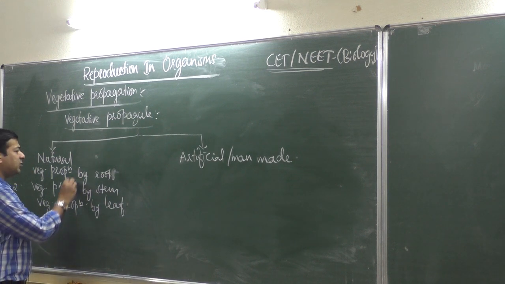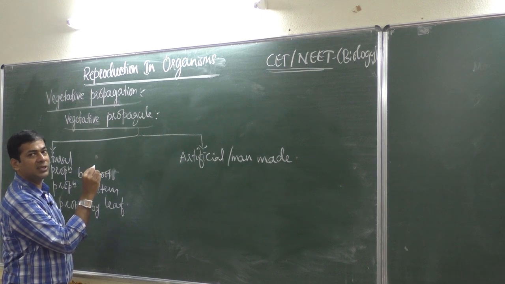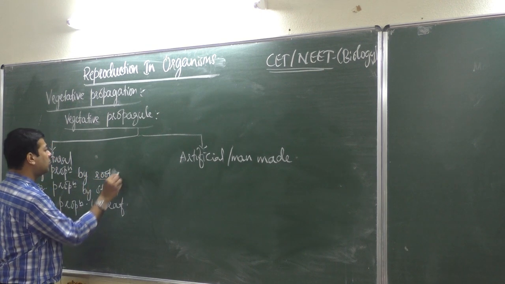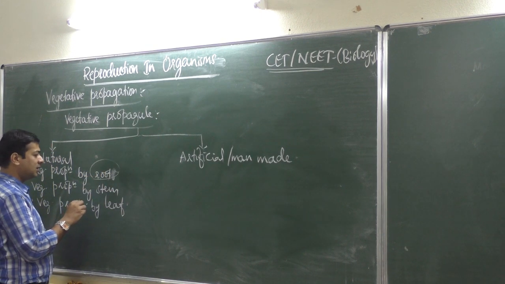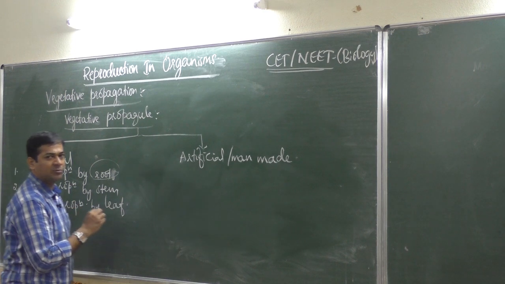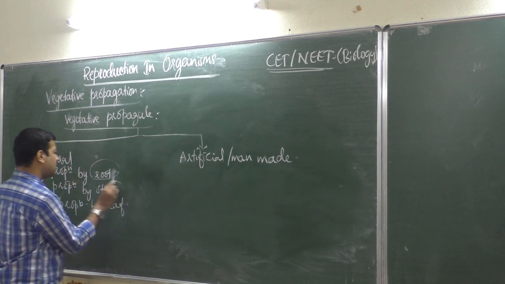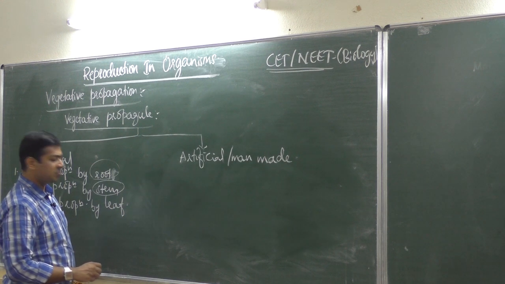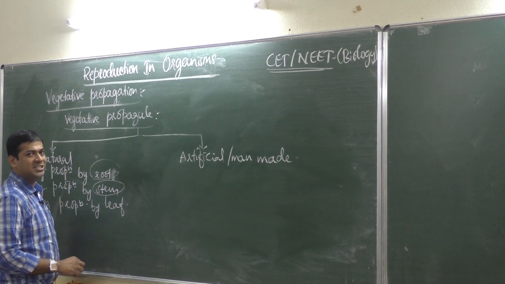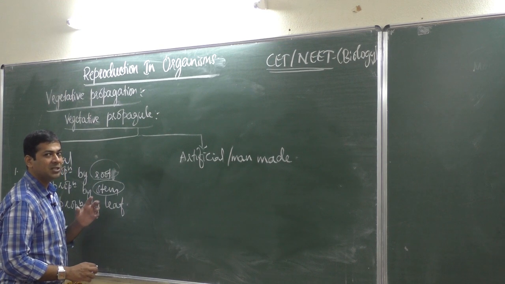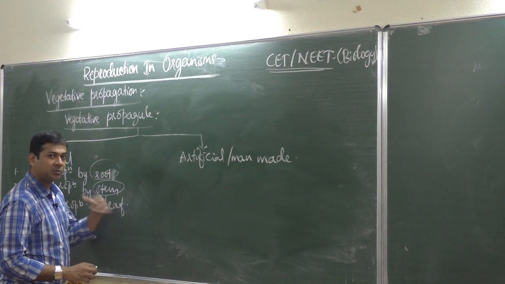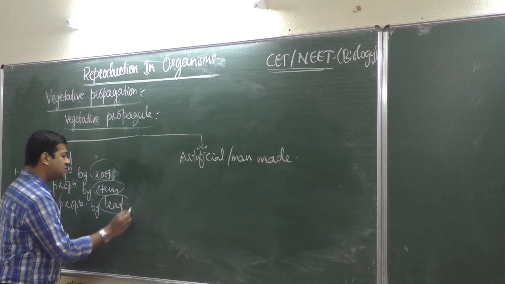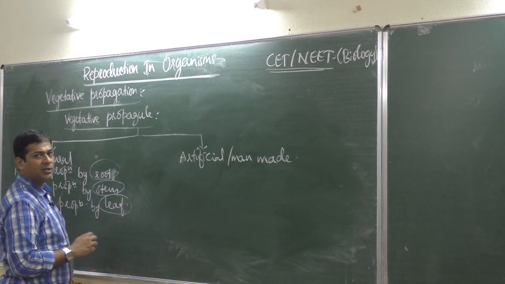Okay, vegetative propagation by root, what is the vegetative propagule there? Root is the propagule. Vegetative propagation by stem, stem is the propagule. Then vegetative propagation by leaf. Propagule means the part of the plant which produces a new plant. Here leaf produces a new plant, so the vegetative propagule is leaf.